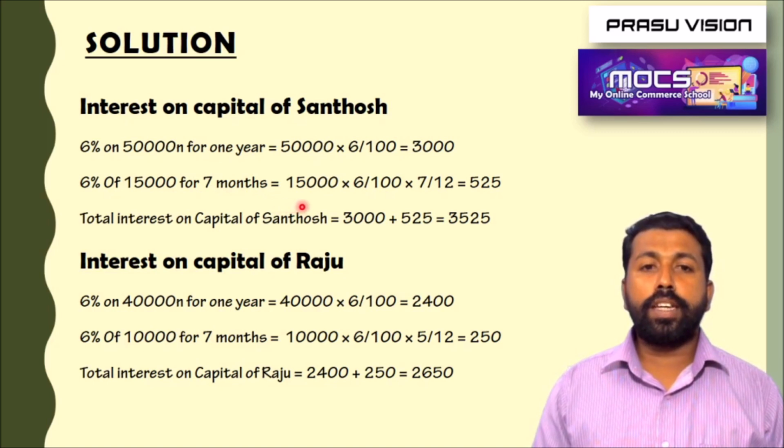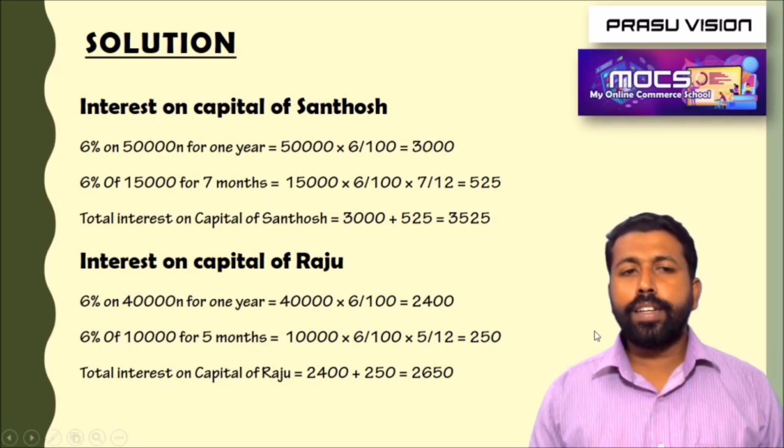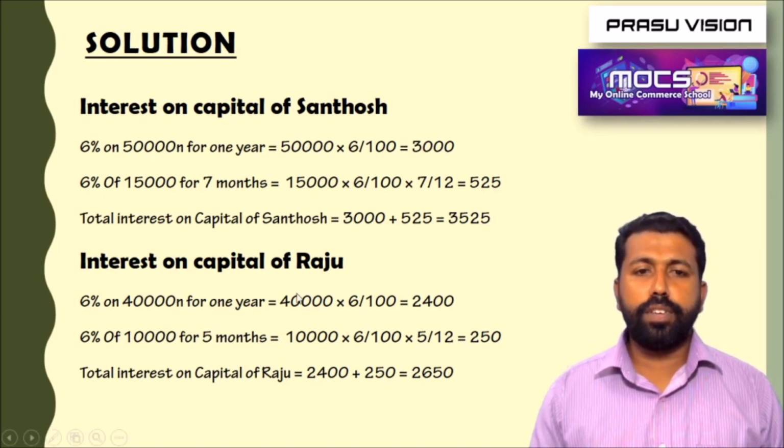So look at this, how we are calculating: 15,000 into rate by 100 into 7 by 12, the months for which we have to pay the interest. We are getting the amount 525, and the total interest on capital of Santosh is 3,000 plus the interest for additional 525, so 3,525.